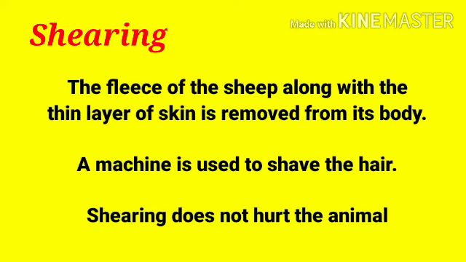What have you seen here, my dear? Yes, a person is removing the fleece of a sheep, the hair of a sheep, along with the thin layer of skin. The fleece of the sheep along with the thin layer of skin is removed from its body. This process is called shearing.